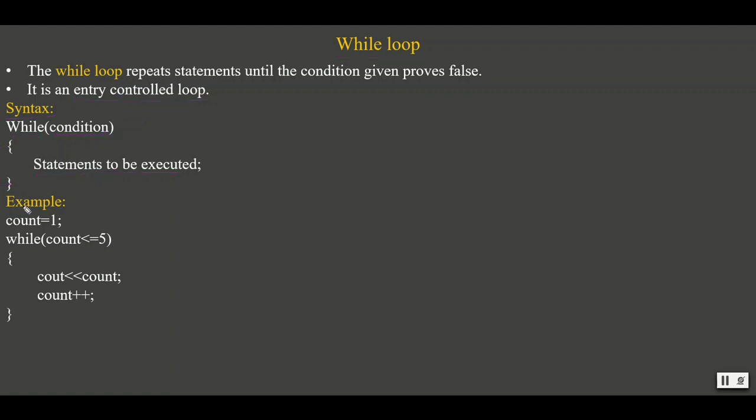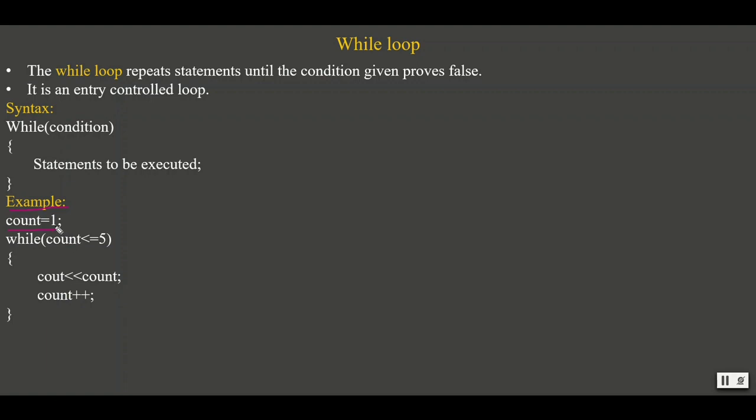Let us take an example and see. Count is an integer variable which is initialized with a value 1. This is the loop structure. While count less than or equal to 5, this is the condition given. And these are the block of statements within the loop. Using cout, displaying the value of count and incrementing the count value by 1.